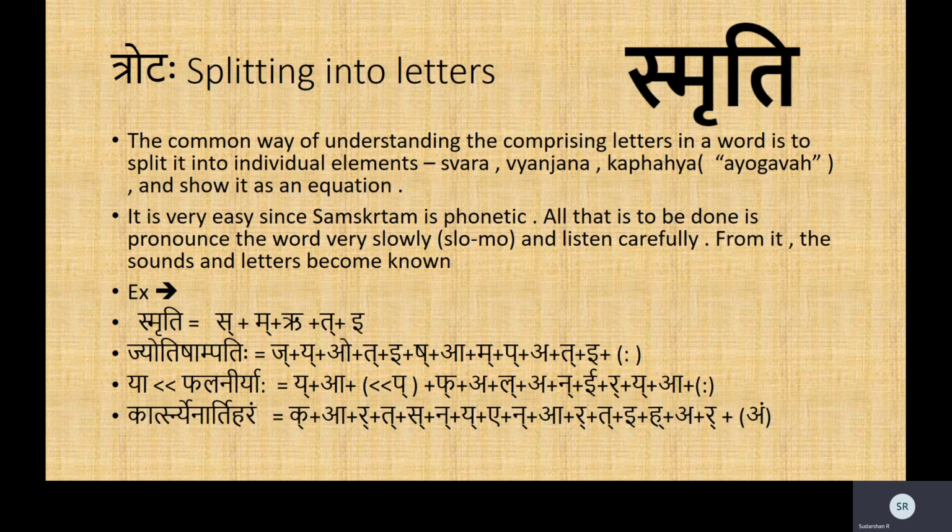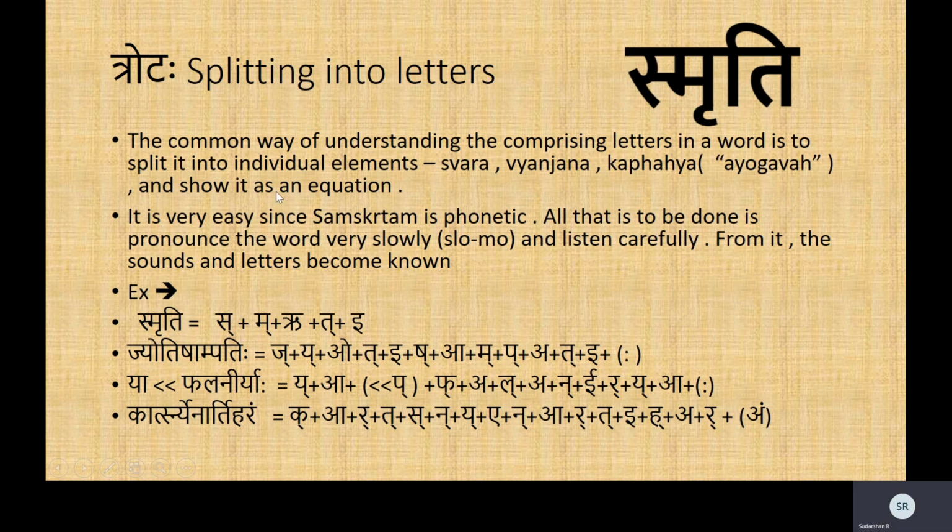For example, see this word here. How do you pronounce it? First of all, you split it after having a good knowledge of Devanagari, of course. You split it into its constituent letters, which is s, m, and then r. Then you put the th and then the e. So now you read it together. You say smriti. You read it quickly, it becomes smriti. That is what the pronunciation of this word is.